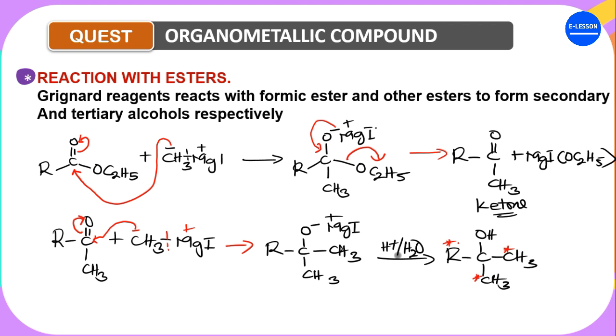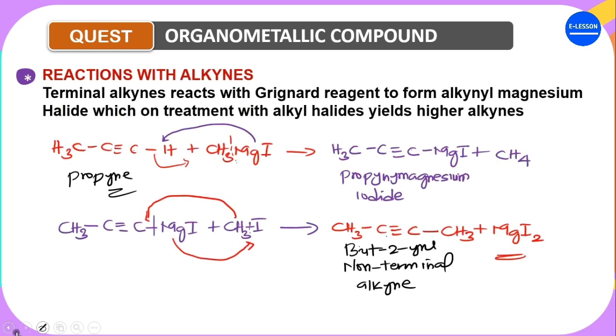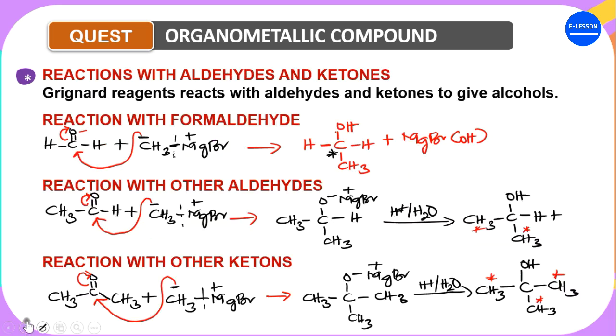Now you can see that if you want to get a primary alcohol, all you need to do is react the Grignard reagent with formaldehyde. If you want to get a secondary alcohol, react the Grignard reagent with another aldehyde. Then if you want to get a tertiary alcohol, react the Grignard reagent with a ketone. So basically, this is where we are going to end the lecture on organometallic compounds.